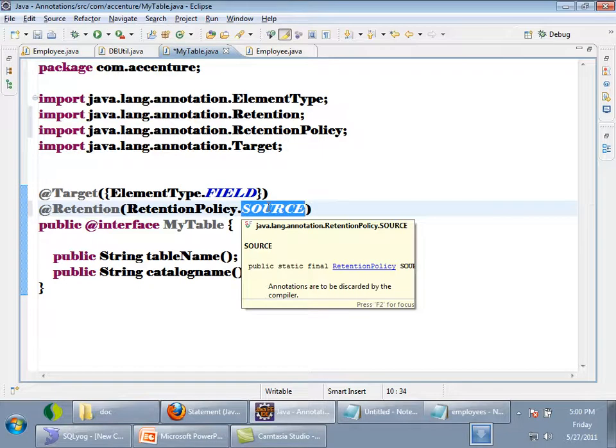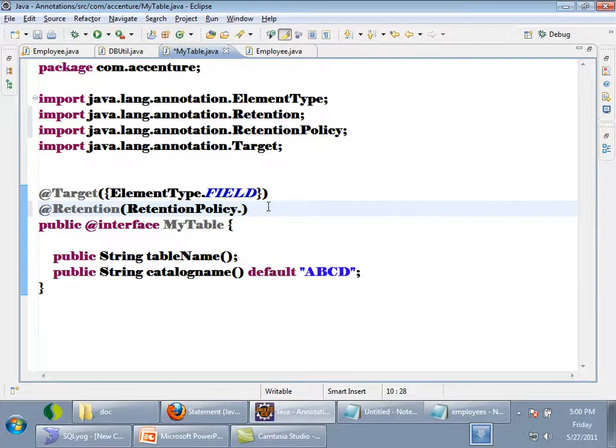Okay. Now if you give retention policy as class, the meaning is the annotation will be available in the dot class file. So you can read it by using reflection. But for the JVM, it need not have any meaning. The JVM will ignore it. Even if the JVM sees the annotation in the bytecode while executing some code, it will ignore it. But it is present in the dot class file, so the tools which are interested, like the tool I am writing, my own tool, can read the annotation.